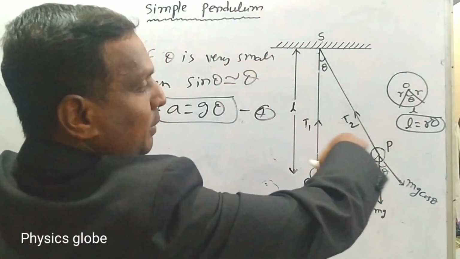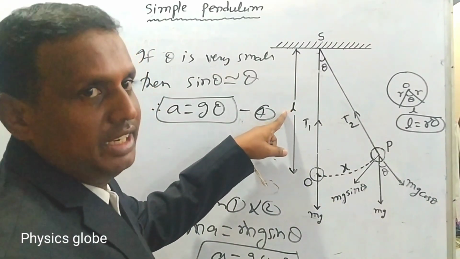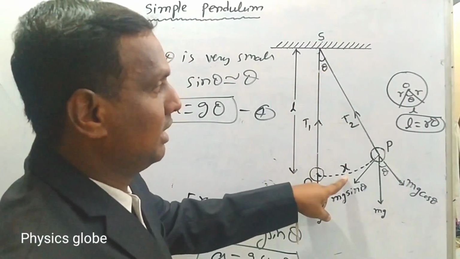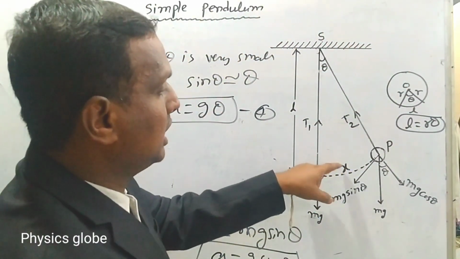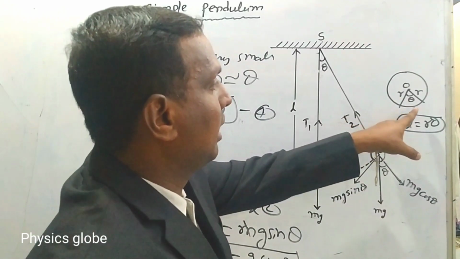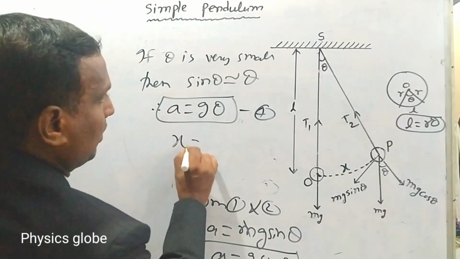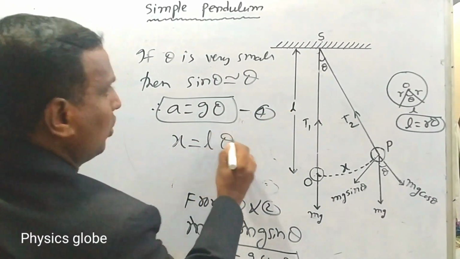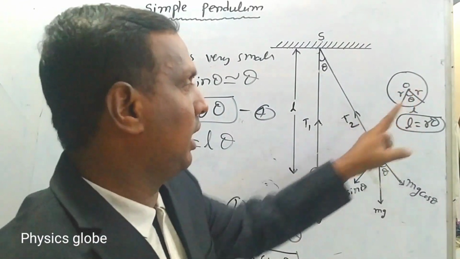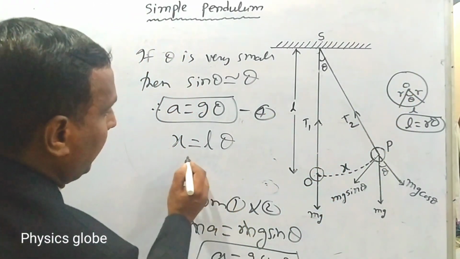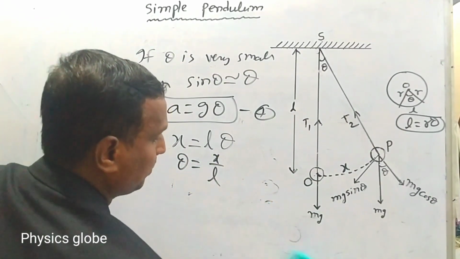Here also you can assume a circle like this. L is like the radius, theta is the angle, and X is the displacement. So like L equals R theta, here also X equals L into theta. X equals L theta. So we can write theta equals X by L. Theta equals X by L, take this as equation 5.